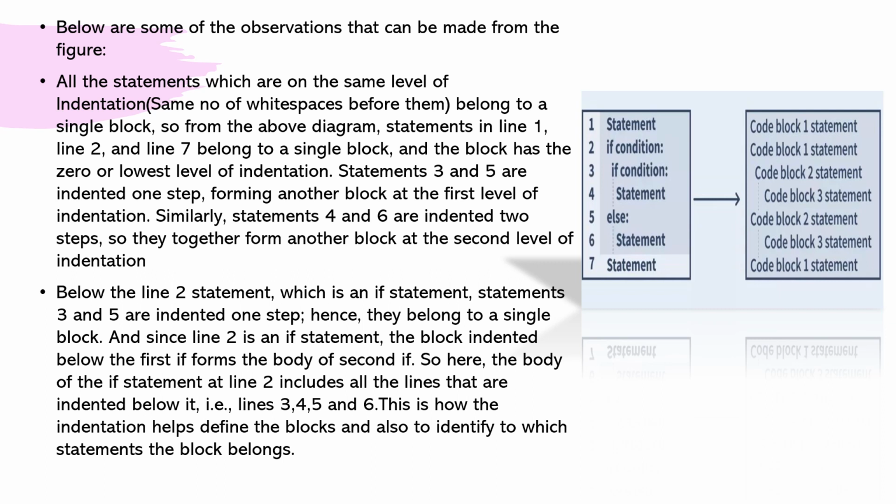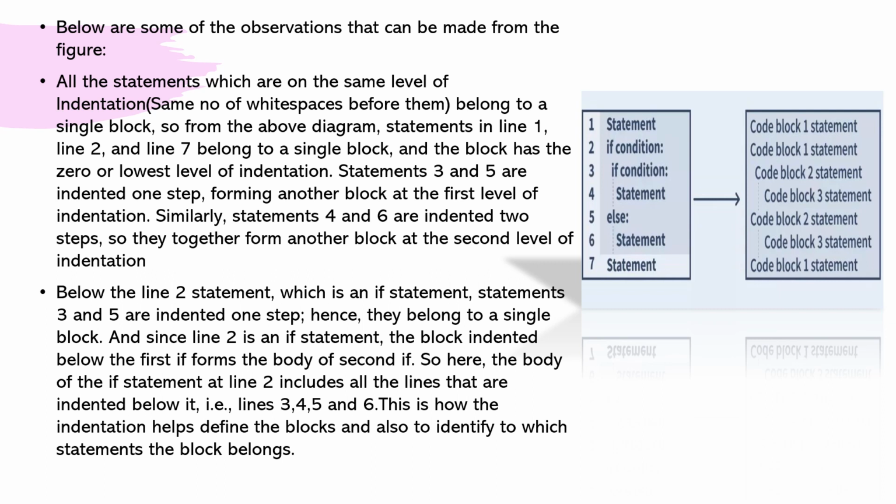All the statements which are on the same level of indentation belong to the single block. So from the above diagram, statements in line 1, line 2 and 7 belong to the single block, and the block has 0 or lowest level of indentation. Statements 3, 5 are indented one step, forming another block at the first level of indentation. Similarly, statements 4 and 6 are indented two steps, so they together form another block at the second level of indentation.